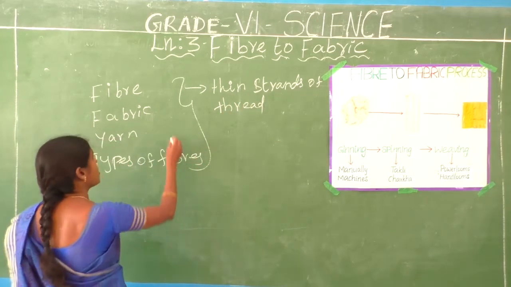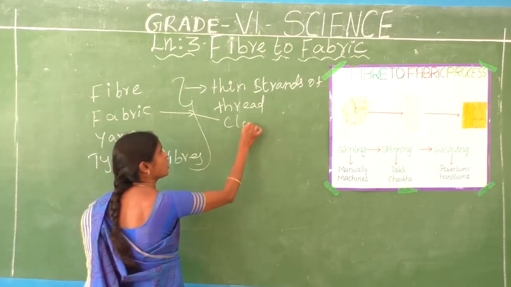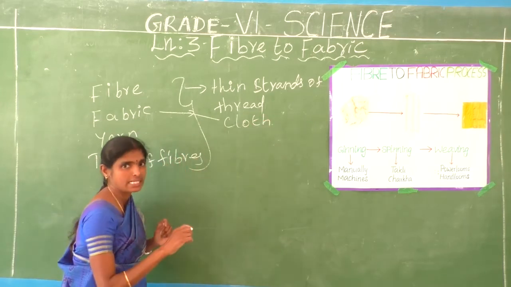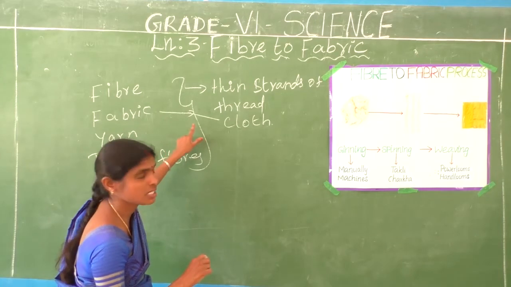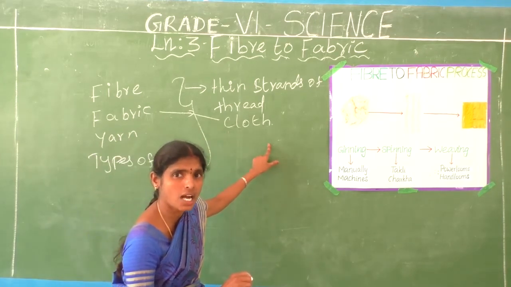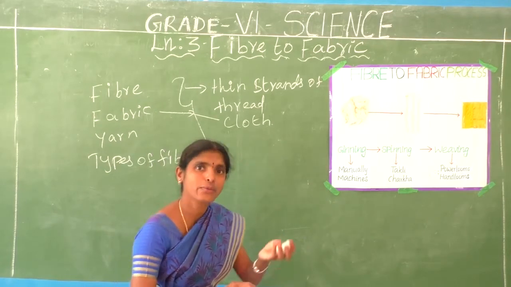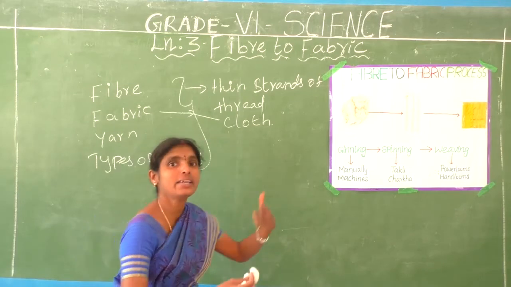Next step. What is meant by fabric? Fabric means nothing but cloth. That is the cloth. How do we make cloth? Fabric is made from fiber.